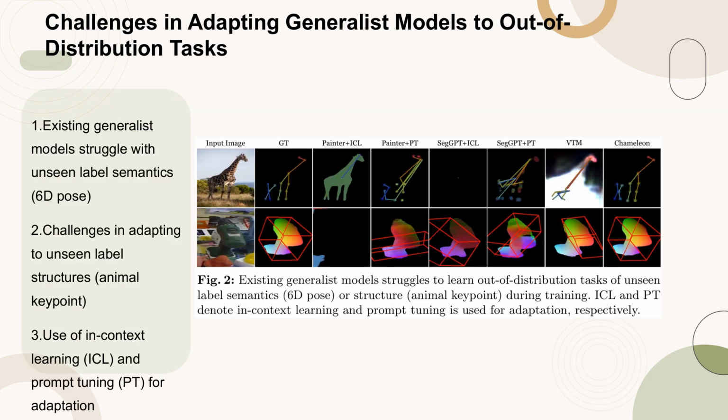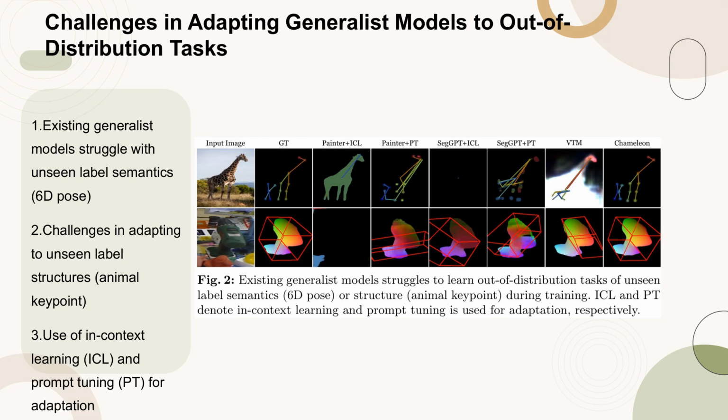Figure 2 illustrates the difficulties faced by existing generalist models when attempting to learn out-of-distribution tasks that involve unseen label semantics, such as 6D pose estimation, or unseen label structures, like animal keypoint detection. These tasks are particularly challenging because they require the model to adapt to new and complex output formats that were not encountered during training.